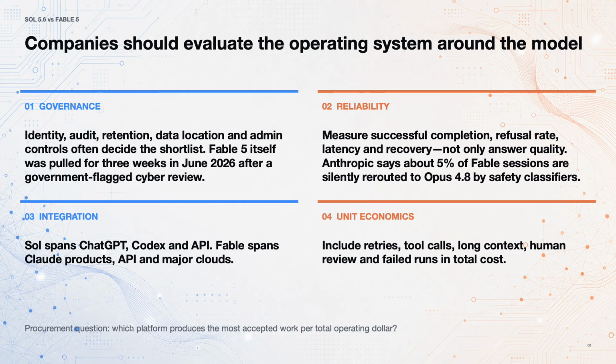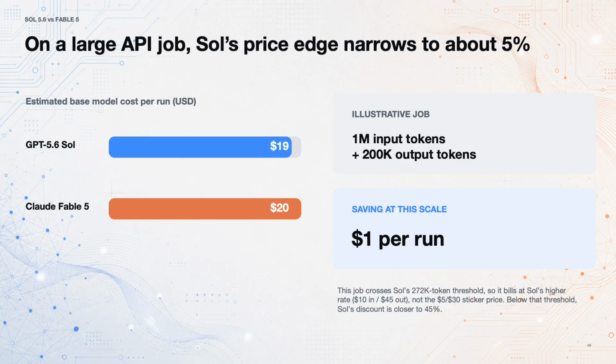Finally, calculate total economics. Token price is visible, but retries, long prompts, tool calls, and human review can dominate the real bill. The procurement question is not who wins a leaderboard. It is which platform produces the most accepted work per total operating dollar. Here is a cost illustration and a correction to the sticker price.